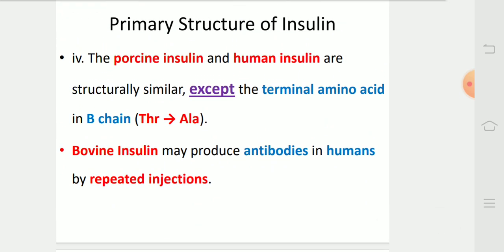The porcine insulin and human insulin are structurally similar, except the amino acid in the B chain, that is threonine, is replaced by alanine. Bovine insulin may produce antibodies in humans by repeated injection.